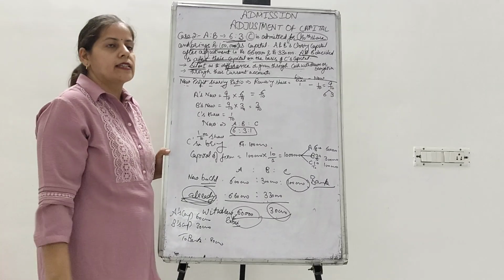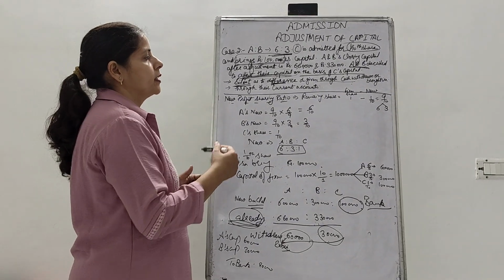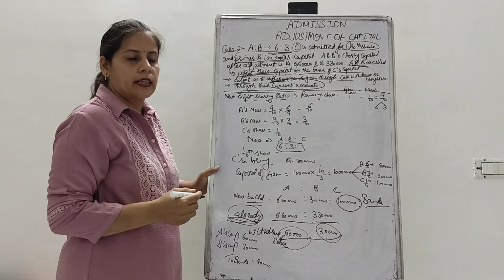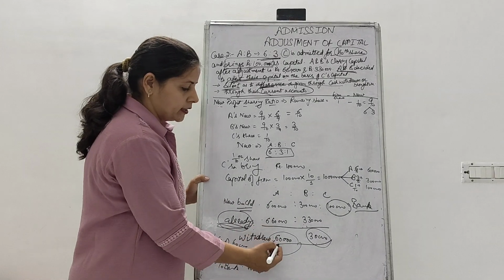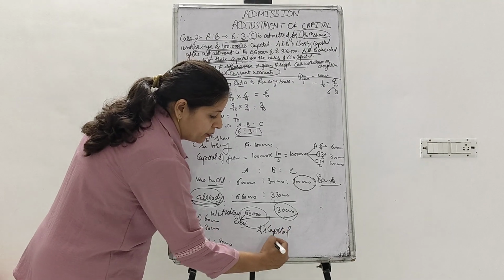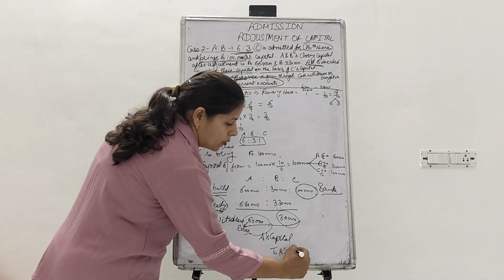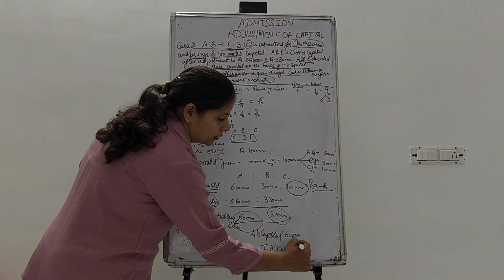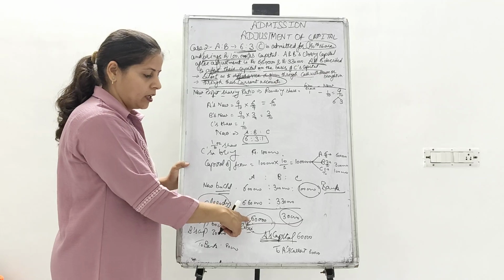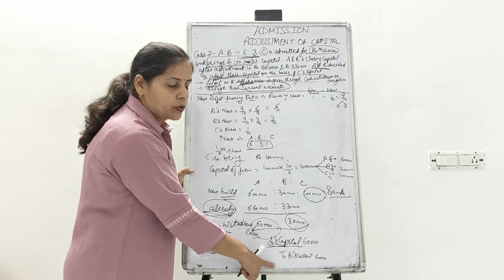Now the third case is where the question does not say that it is to be done by cash, and it's given that it is to be done by transfer to the current account. In that case, how would this last part be done? A's capital account debit, and the difference would be transferred to A's current account with rupees 60,000, because in his capital account he is having extra rupees 60,000, so the capital is to be withdrawn from the business or transferred to the current account.